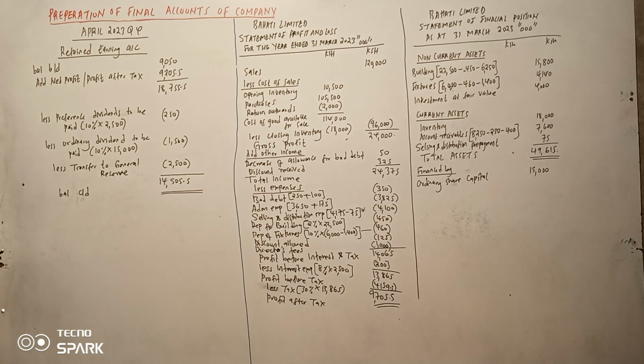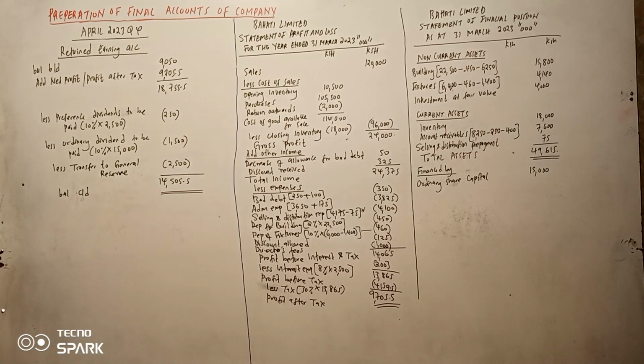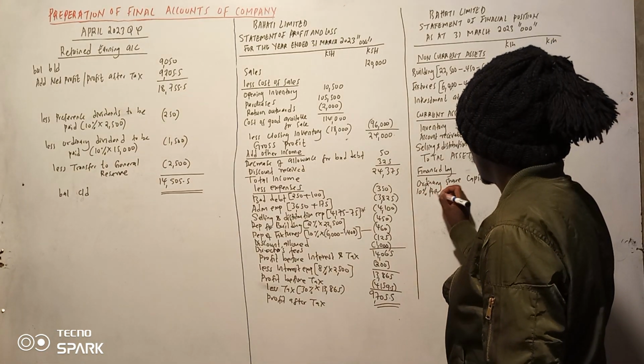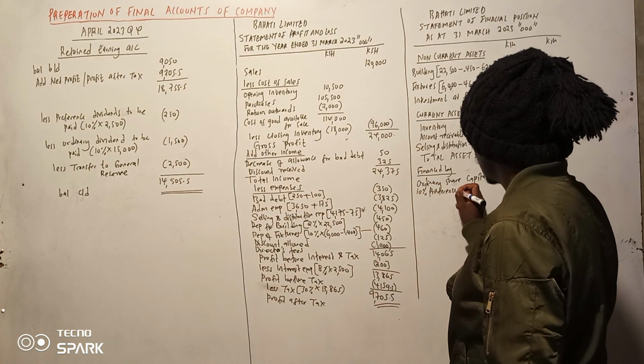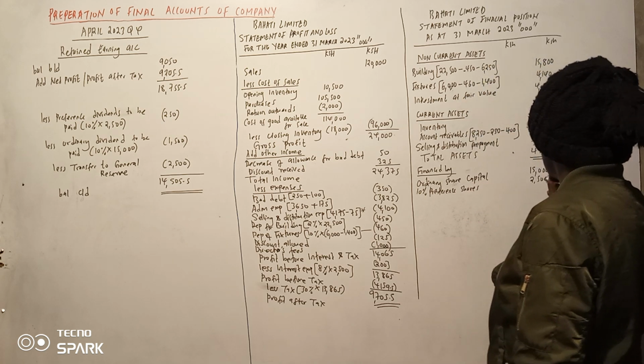Tukiwa kwa ordinary share capital, tunaenda kwa preference shares, itabaki hivyo pia. 10% preference shares, 2,500.